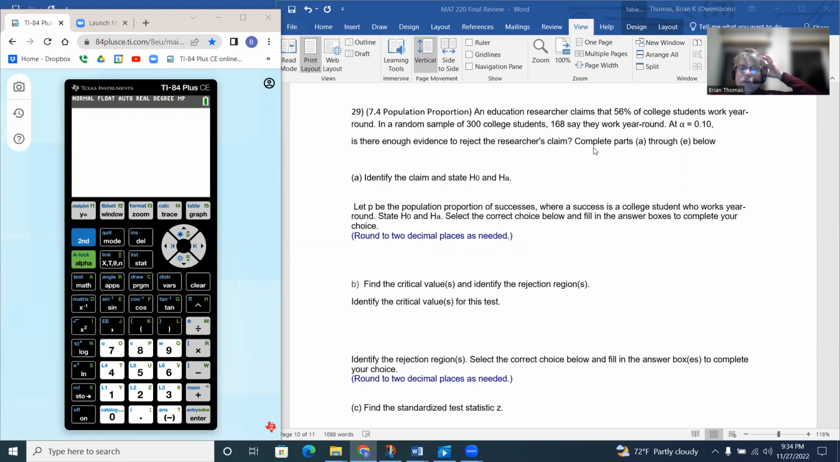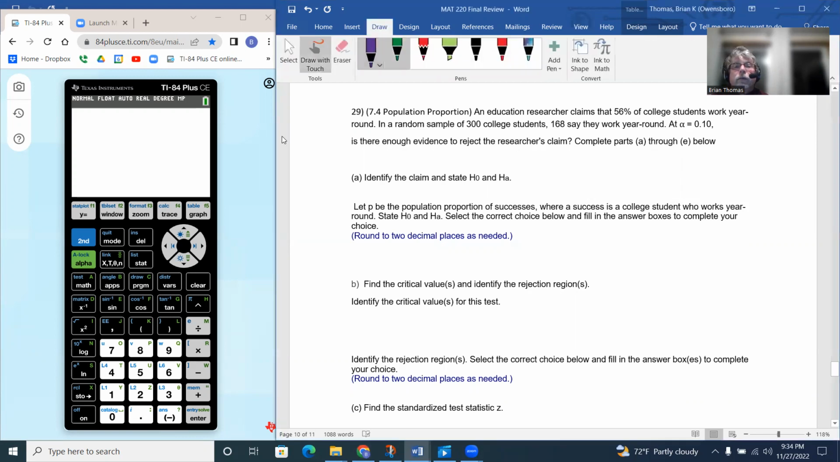So part A basically says identify the claim and state the null hypothesis and the alternative hypothesis. So we'll get this going here. So the claim is going to be 56% of college students work year-round. So that would be that.